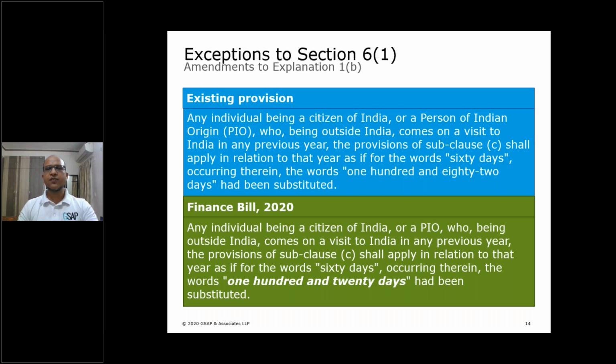Once this finance bill was presented before the parliament, as you all might have followed, there was a lot of hue and cry, especially from the people living in the Middle East. They raised the concern that 4 months is too low a threshold. A person can come on a visit, or to spend his holidays, to spend time with his family and parents in India.